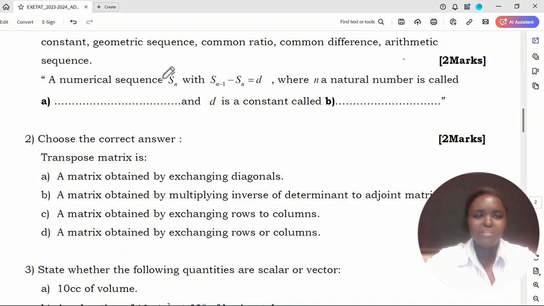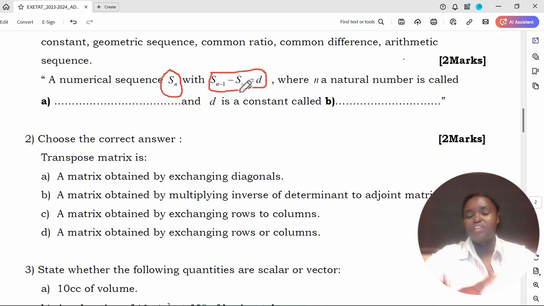We have a sequence Sn such that Sn minus 1 minus Sn equals D, with this relationship satisfied. The difference between two consecutive terms in this sequence is a constant D, and n is a natural number, of course.